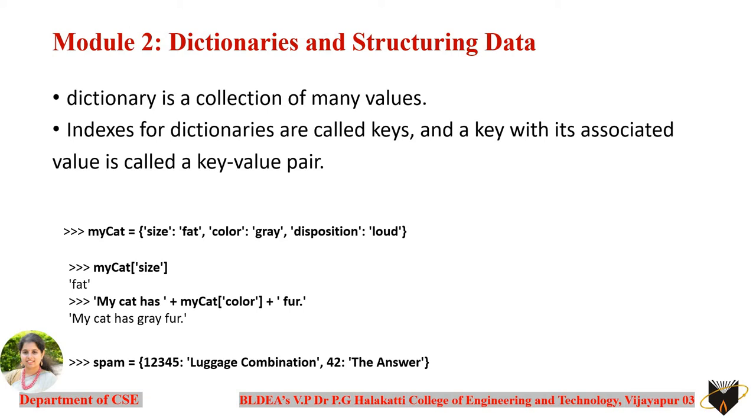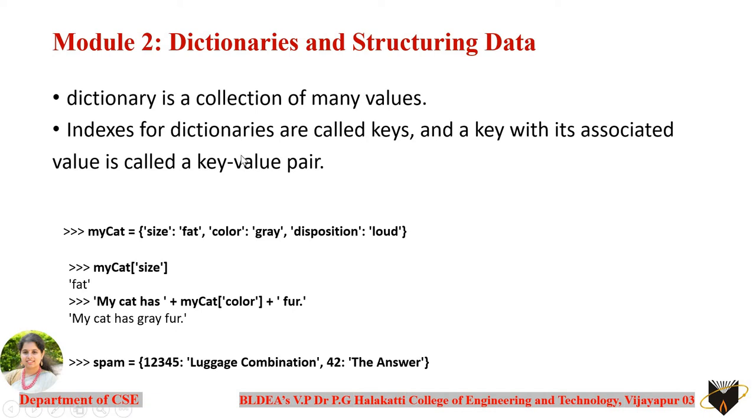A dictionary is a collection of many values, as you have in a list. A list also contains a collection of many different values, and a dictionary is also a collection of many values. But how is it going to be different from the list? Well, we'll discuss that in the further slides.